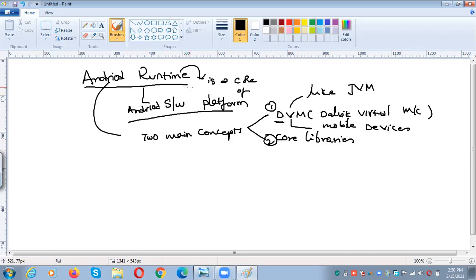Android runtime is a core part of the Android software platform. So there are two components in the Android runtime. The first one is DVM and the second one is the core libraries. Okay.